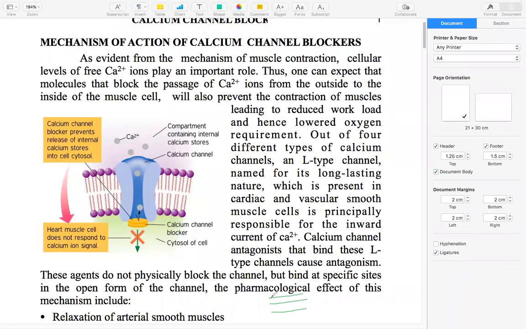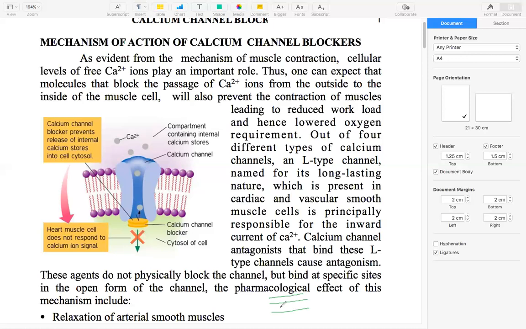In the open state, the calcium channel will be open. In the inactivated state, no entry will take place. And the other is the resting form. These are the three states in which this calcium channel can exist. All of these exist in equilibrium, meaning if it is in the open state, after some time it will go to resting, then it will become inactivated, then again it will come to open, resting, inactivated. It continues like that in equilibrium.